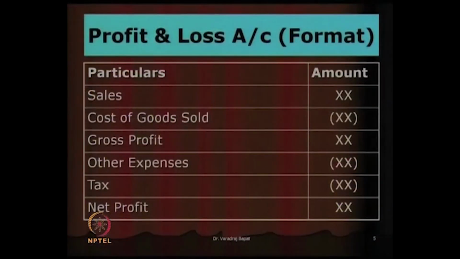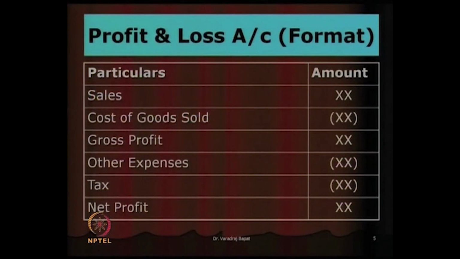This is a simple format of P&L. Usually, we start with the sales. We reduce the cost of goods sold, which gives me gross profit. Now, what is meant by cost of goods sold? Mostly for a manufacturing or a trading entity, when the sales happen, the company gives out goods. So, all the cost which is incurred for purchasing, processing, manufacturing, packing of the goods is known as cost of goods sold. In case of the service industry, instead of cost of goods sold, it will be known as cost of services. The concept is the same.